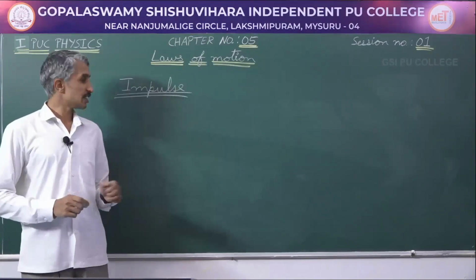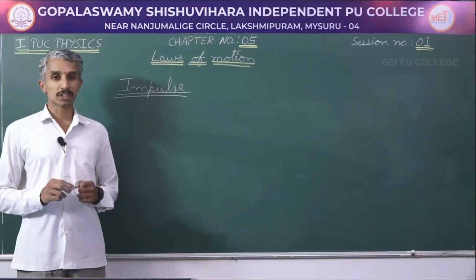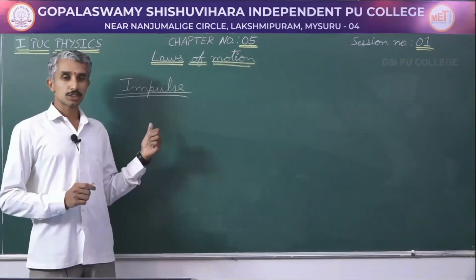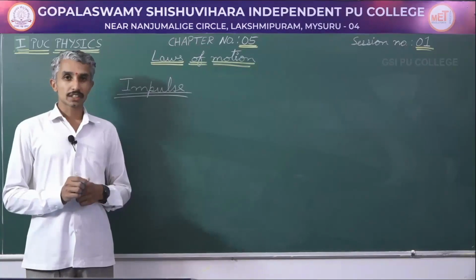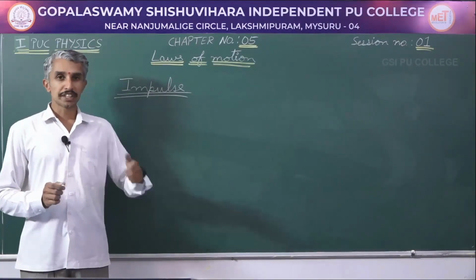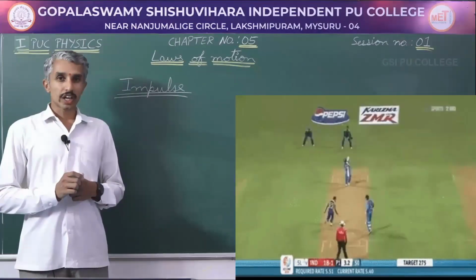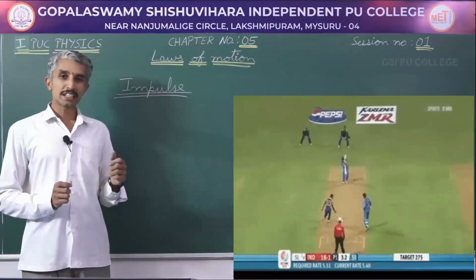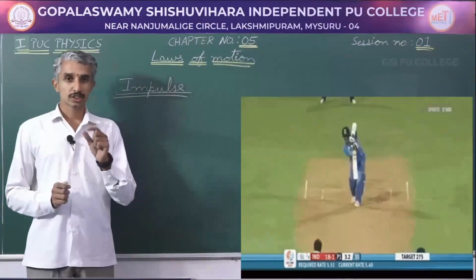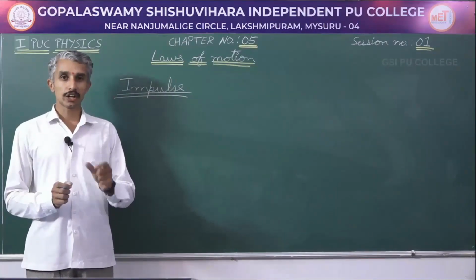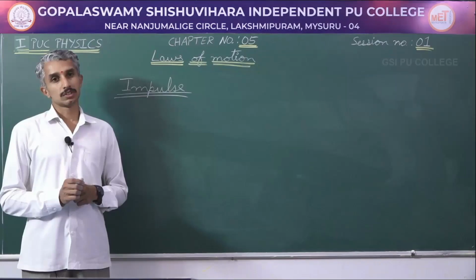We will now learn what is an impulse. Where do we see impulse? We will first think of some examples for impulse. In the game of cricket, when a ball is being hit by a bat, the amount of time of contact between the bat and the ball is very small, or it is a very short interval of time.